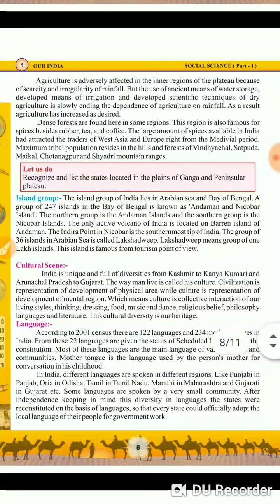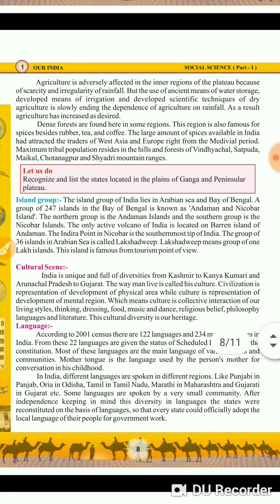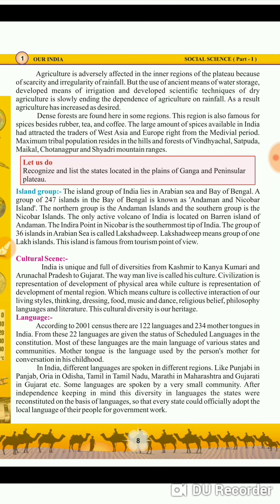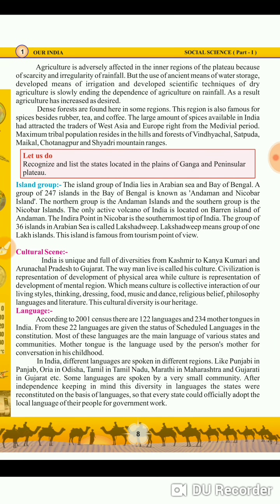Okay. Now, island groups. The island groups of India lie in the Arabian Sea and Bay of Bengal. A group of 247 islands in the Bay of Bengal is known as the Andaman and Nicobar Islands. That is a very important thing, that the Andaman and Nicobar group is a group of 247 islands, and you have to keep that in your mind. It is located in the Bay of Bengal. The northern group is the Andaman Islands and the southern group is the Nicobar Islands. So combined, it is a group of 247 islands.